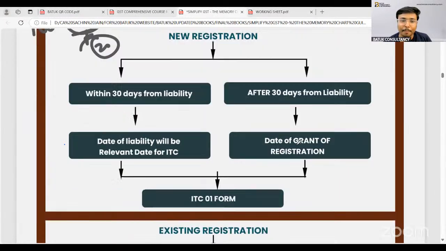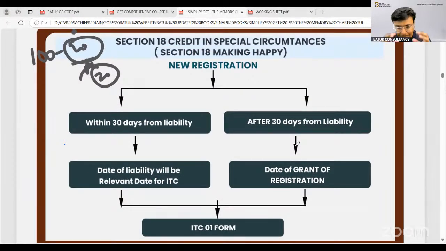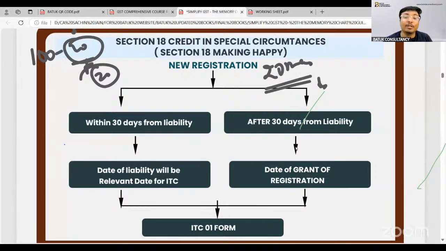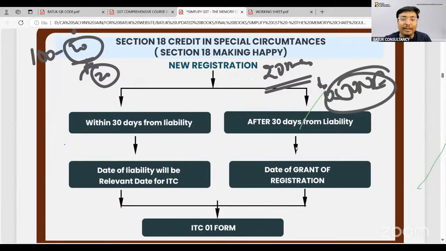Yes, sir, Vinod, sir. Now, this section talks about the reversal of input tax credit. Now, there is one question: when I am taking the GST registration, suppose my turnover crosses the specific limit as on 20th of May, and I apply for the GST registration on 5th of June.